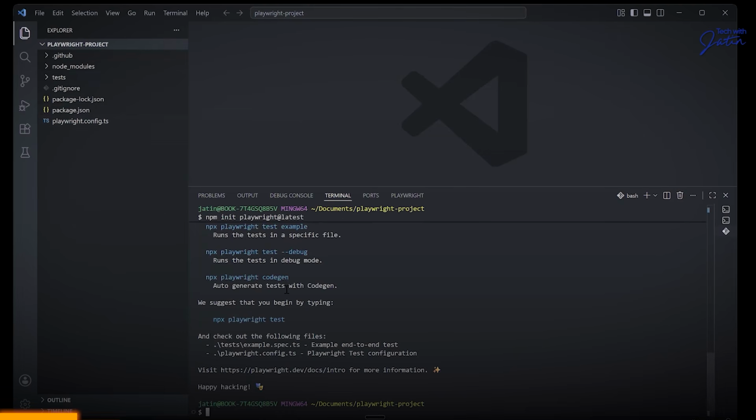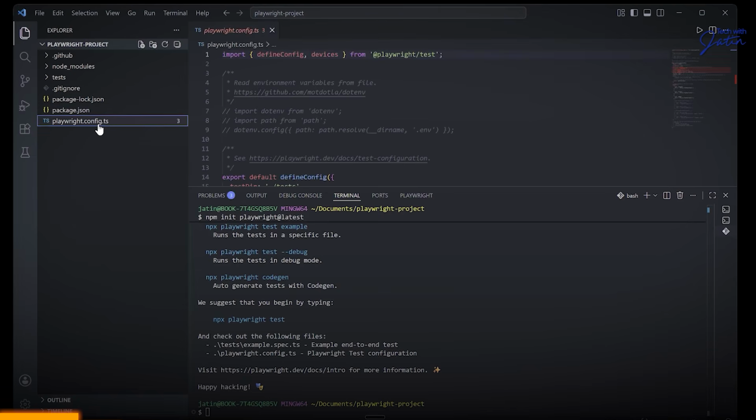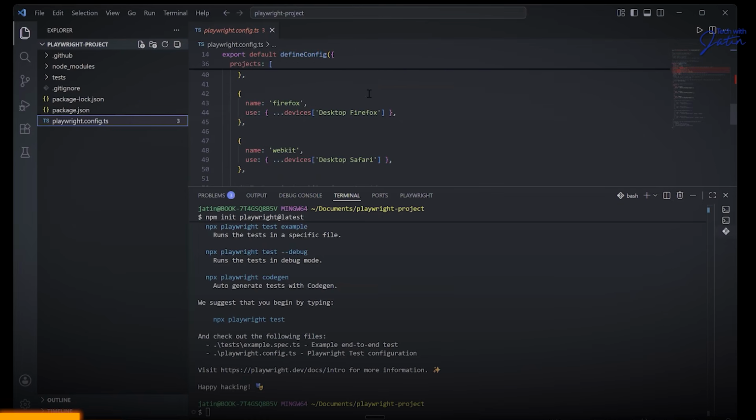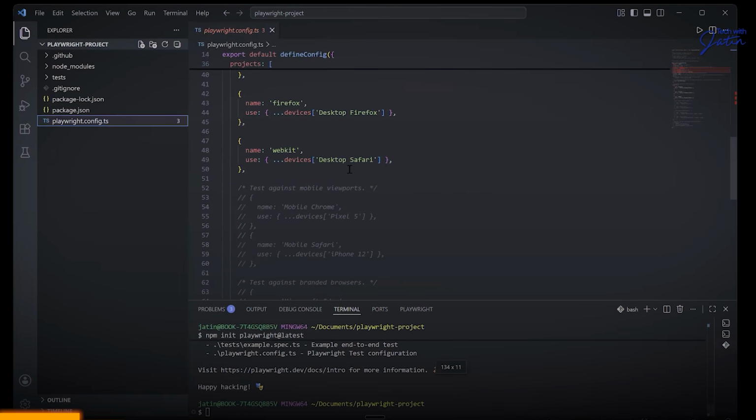So now what you notice is, over here, it has created these files. It has given me the playwright.config.ts. Think of this playwright.config.ts as the heart of your project. Last time I used this particular term for the pom.xml file. So over here, how this entire project is going to be controlled, all those things are technically over here.